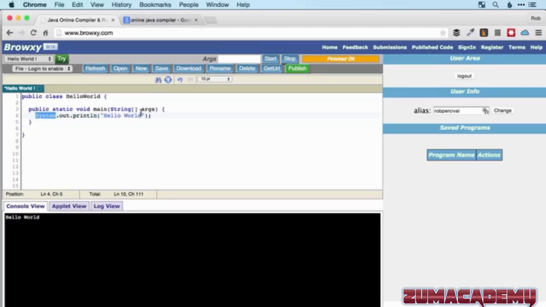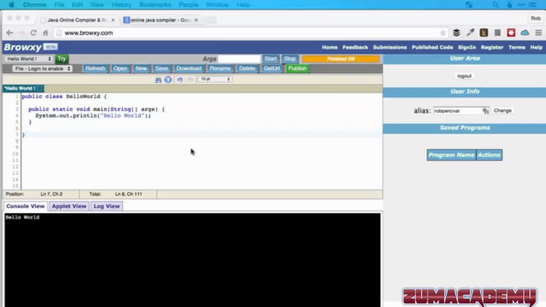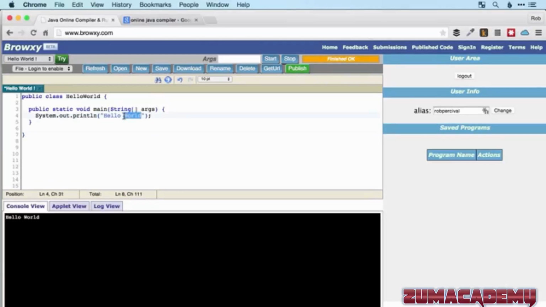And then this last line is something completely new, but it's fairly straightforward, I hope. So we're using a system function here, and then we're outputting something. So we use System.out.println. And the line that we want to print is hello world, which we put in double quotes there and in parentheses as well. And then every line in Java that doesn't have a curly bracket will have a semicolon to show that that line has been completed. All right, so it's fairly trivial, of course, to change that from hello world to hello Rob.